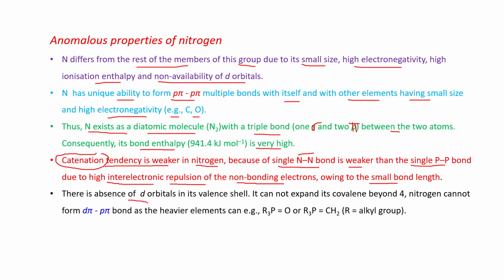There is an absence of d orbitals in its valence shell. It cannot expand its covalency beyond 4. Nitrogen cannot form d-pi-p-pi bonds as the heavier elements can form, for example R3P=O and R3P=CH2, where R is an alkyl group.